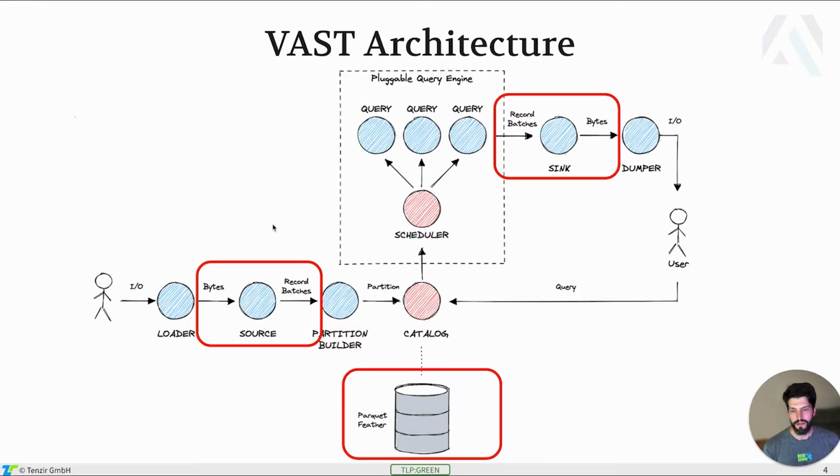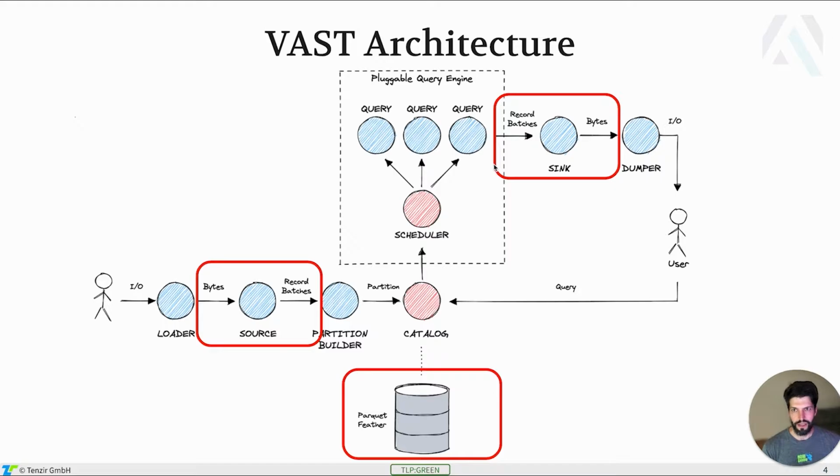And the second piece that's important on the write path is the persistence. Record batches are an in-memory format, but once they go to disk, there's a pluggable backend, and for that we have a Parquet or Feather-like store. Same thing on the reverse, on the read path, when query results get delivered back to the user. These initially arrive as record batches, but very late at the transition boundary to the system get transformed into something like CSV or JSON.